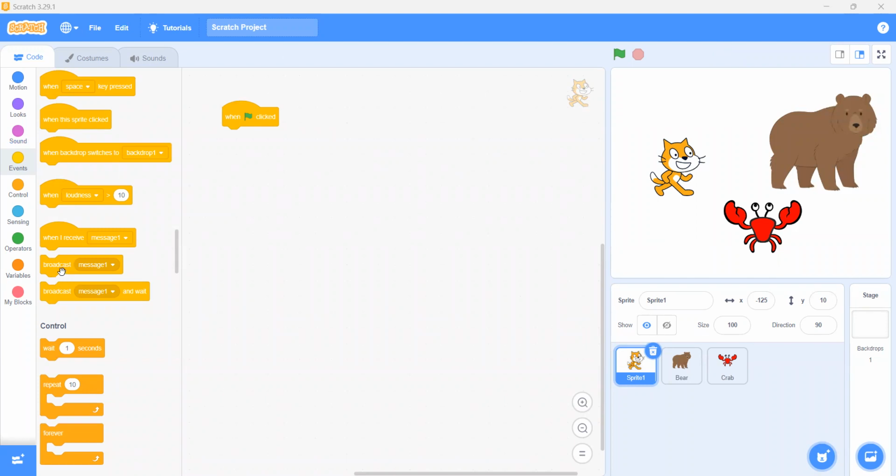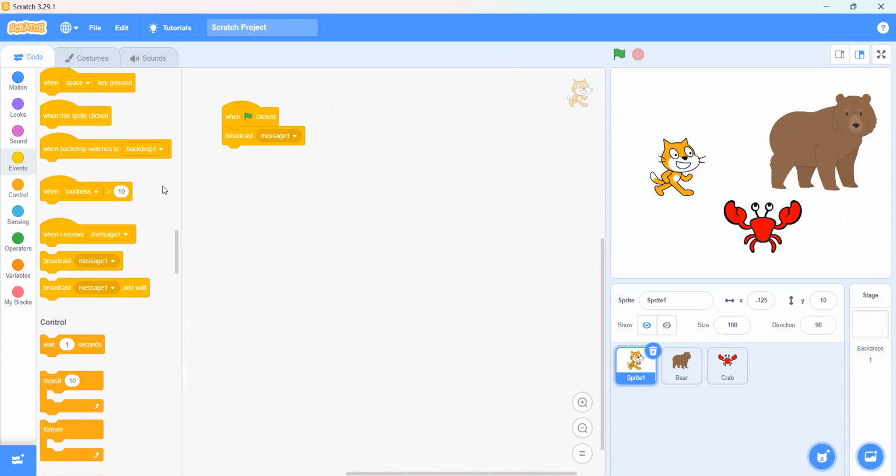You are going to use that broadcast message. When you click, we will first check what is happening. It is saying broadcast message one.